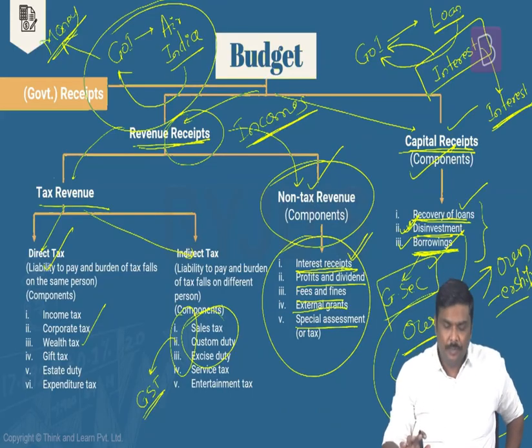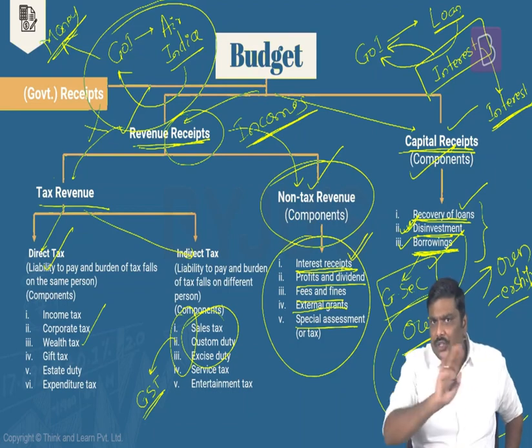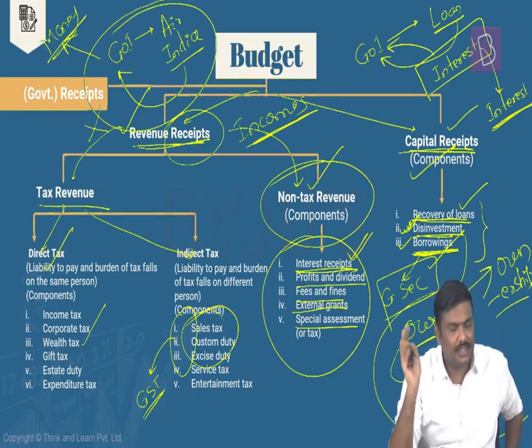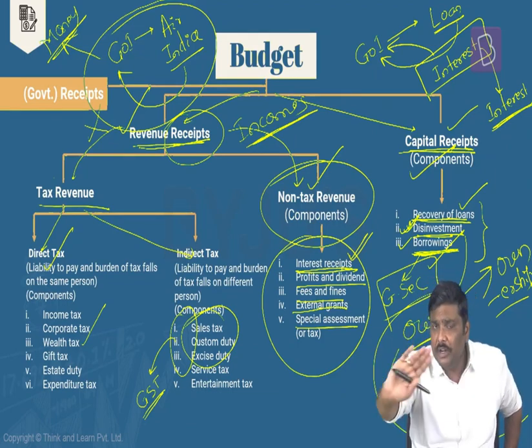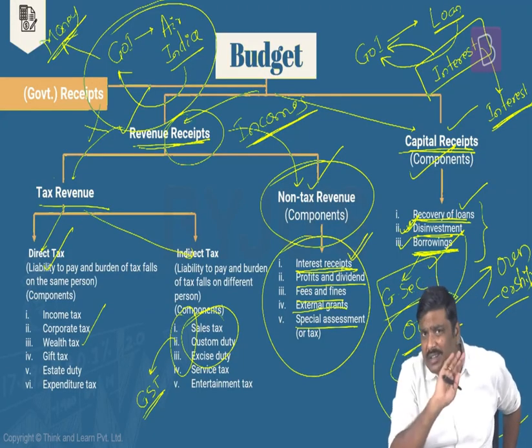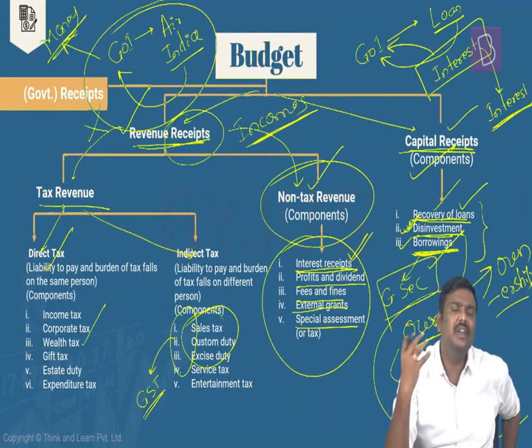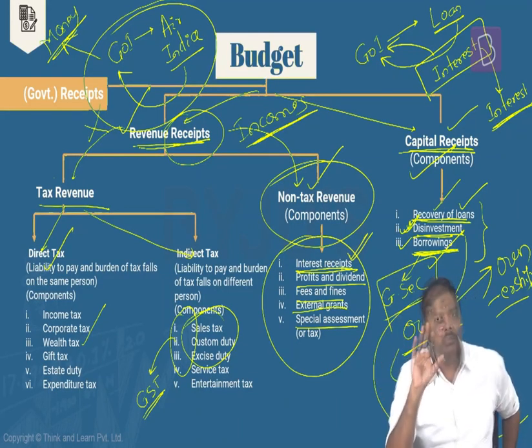Now, have a look at this very carefully. Revenue receipts, government will collect, government doesn't repay. It's okay, there is no liability on the government. Income taxes simply are collected by the government. Government will not give it back. Done. The dividends of public sector companies, they will give it to government. Government doesn't repay it back. Government has basically, let's say, sold a company in the market. Government will collect money. Government doesn't give back anything. But essentially, look at this.